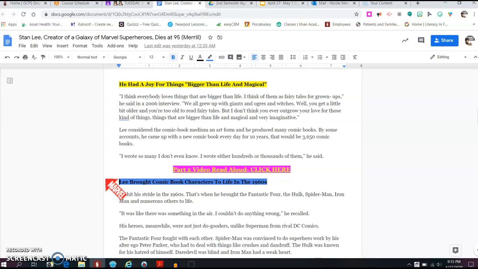We have a main idea of the entire article, but you will also have main ideas of each subsection. So as you're reading, obviously you're going to be collecting lots of factual information about Stan Lee and his time at Marvel, but each of these subsections will tell you a little bit more detailed piece of his life.